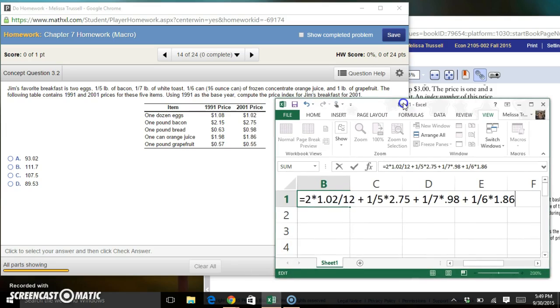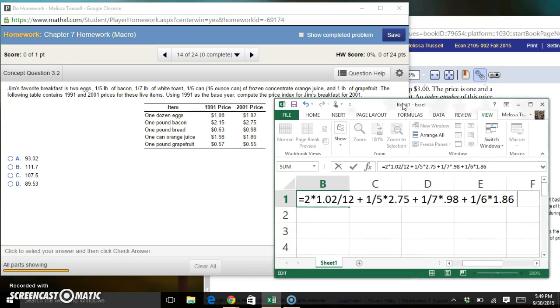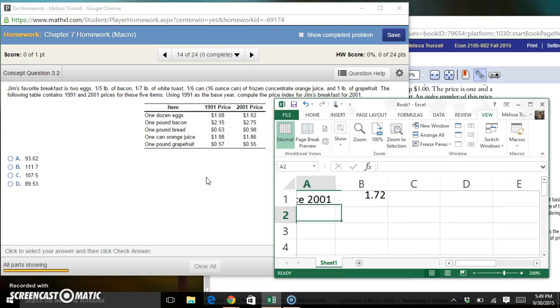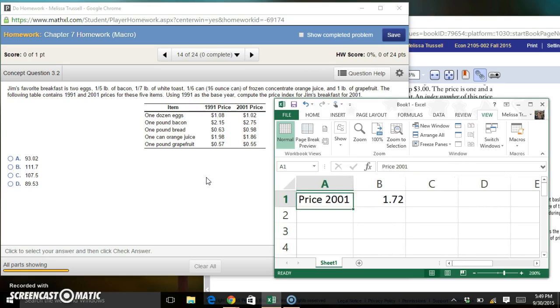And he likes 1 pound of grapefruit, which we're told costs 55 cents. So add to that 1 times 55 cents. Alright, and now we've added up the price of all the pieces of the breakfast that Jim likes, and we find that the price of his breakfast in 2001 is $1.72.